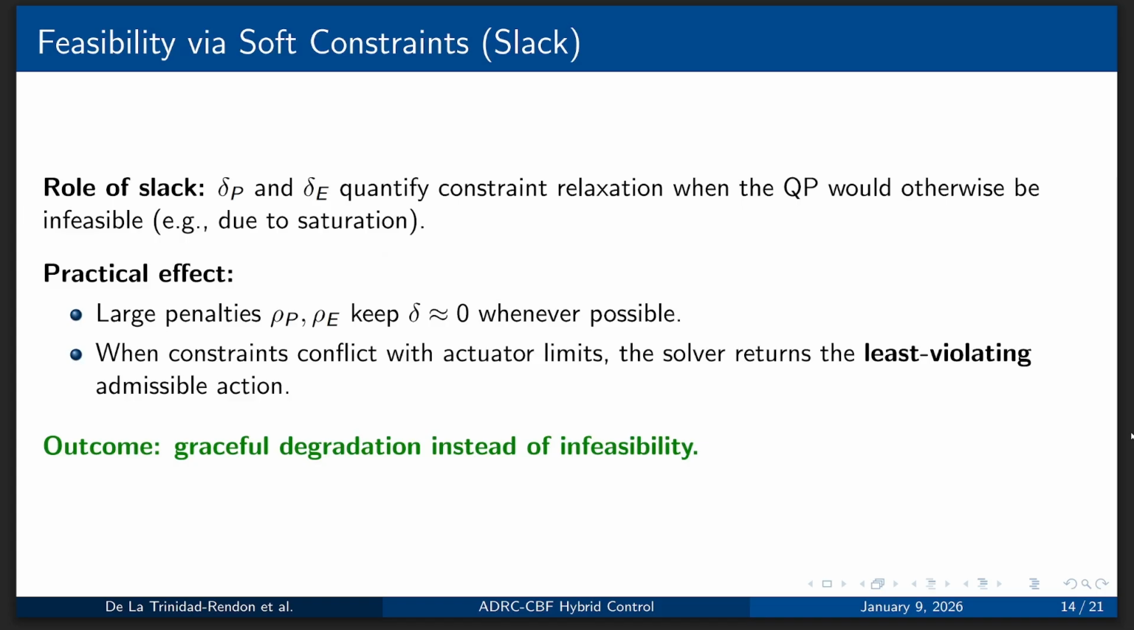We manage feasibility via soft constraints, which are the slack. These quantify constraint relaxation when the QP would be otherwise infeasible due to saturation, for example, of the actuators. As a practical effect, large penalties keep the slack approximately zero whenever possible. When constraints conflict with actuator limits, the solver returns the least violating admissible action. The outcome we have is graceful degradation instead of infeasibility.